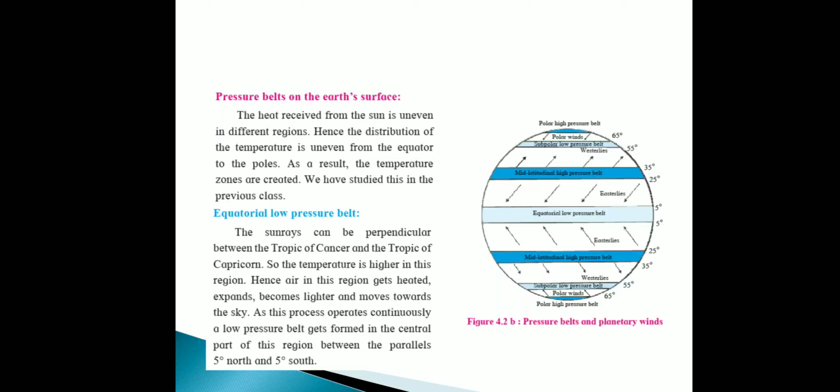The sun rays can be perpendicular between the Tropic of Cancer and the Tropic of Capricorn. So the temperature is higher in this region, hence the air in this region gets heated, expands, becomes lighter and moves upward in the sky. As this process operates continuously, a low pressure belt gets formed in the central part of the region between the parallels 5 degree north and 5 degree south.